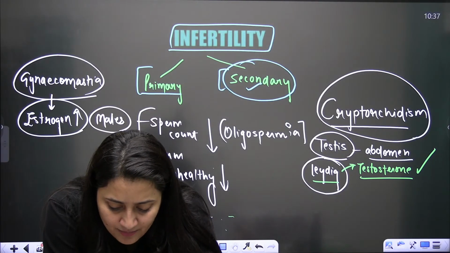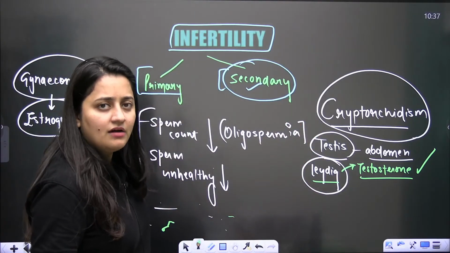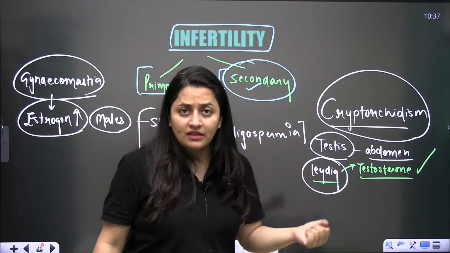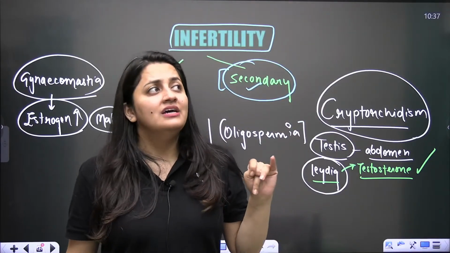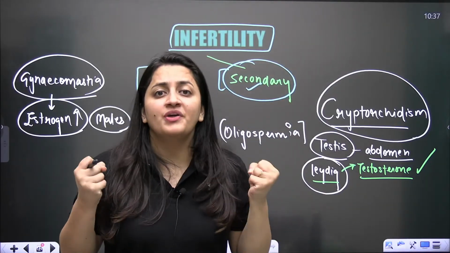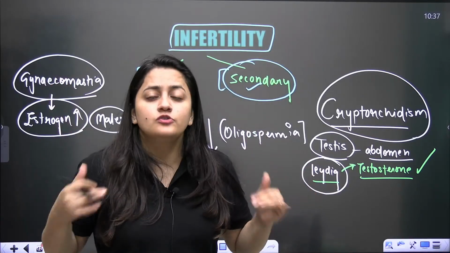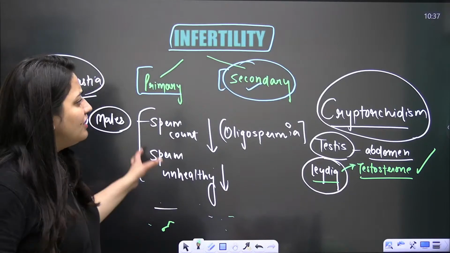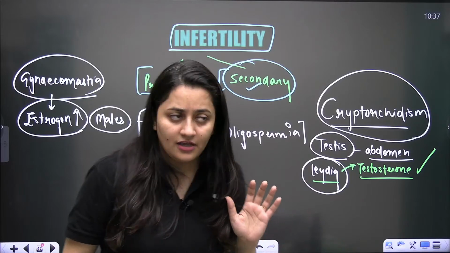And other than that, as I said, Klinefelter's syndrome will be covered here; it can be there in the case of males. Let's say the vas deferens is blocked. Let's say the scrotum is exposed to too much temperature, the male is working somewhere where the temperature conditions are high, so obviously in that case also gamete production can be affected. All those things can result in infertility.